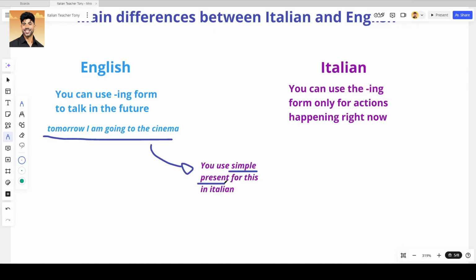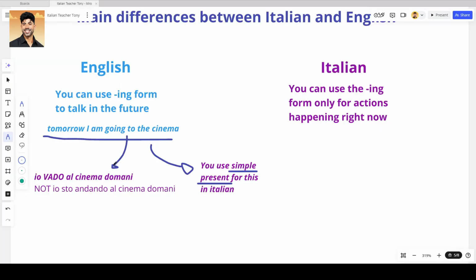If you want to say in Italian, I am going to the cinema tomorrow, you will need the simple present of the verb andare, not the continuous form. I am going to the cinema tomorrow is io vado al cinema domani.